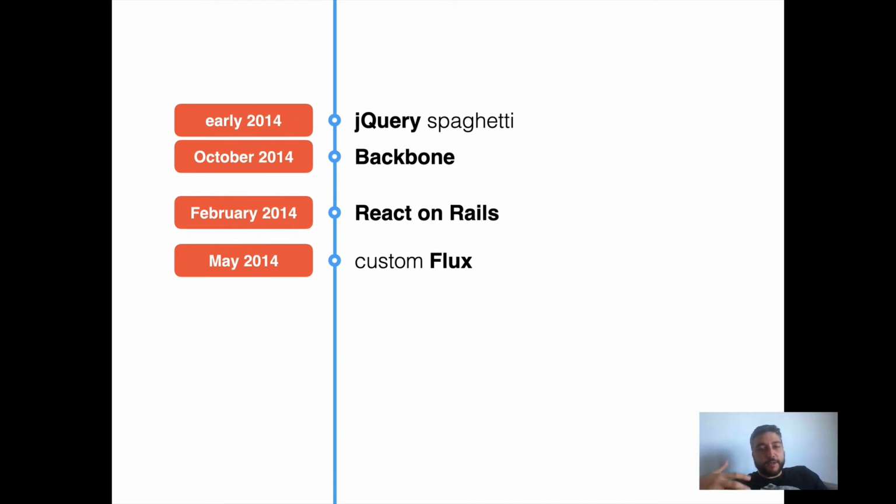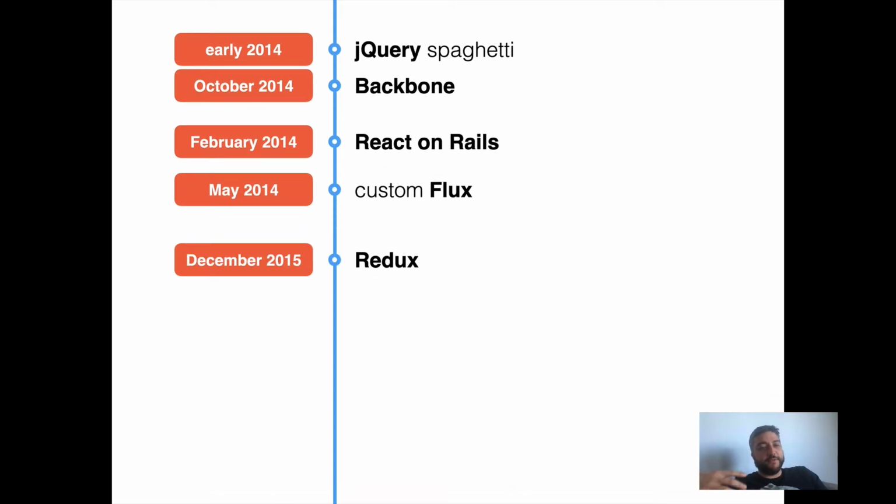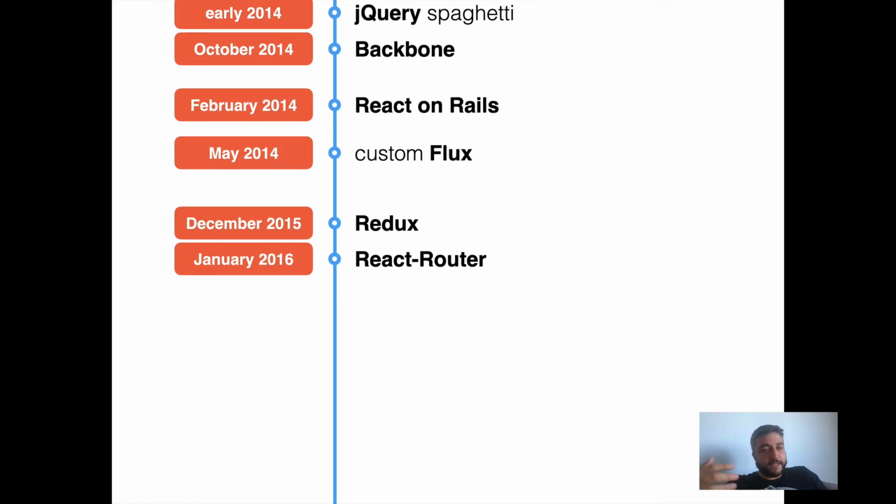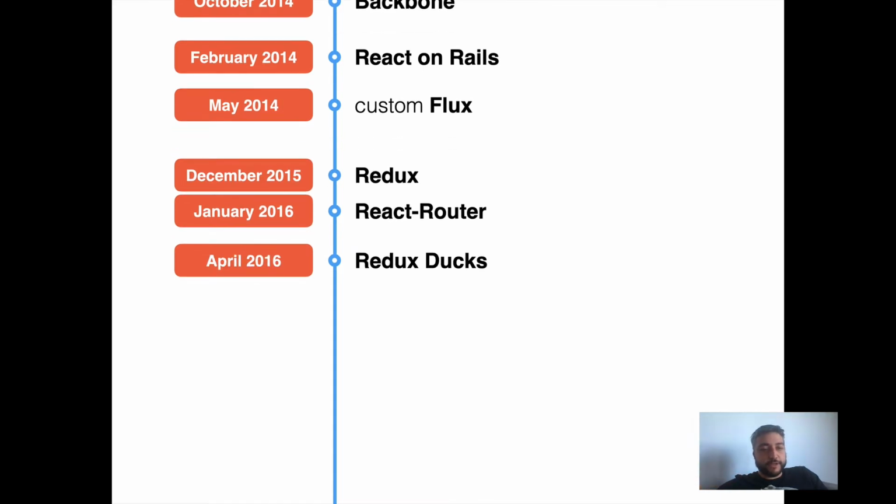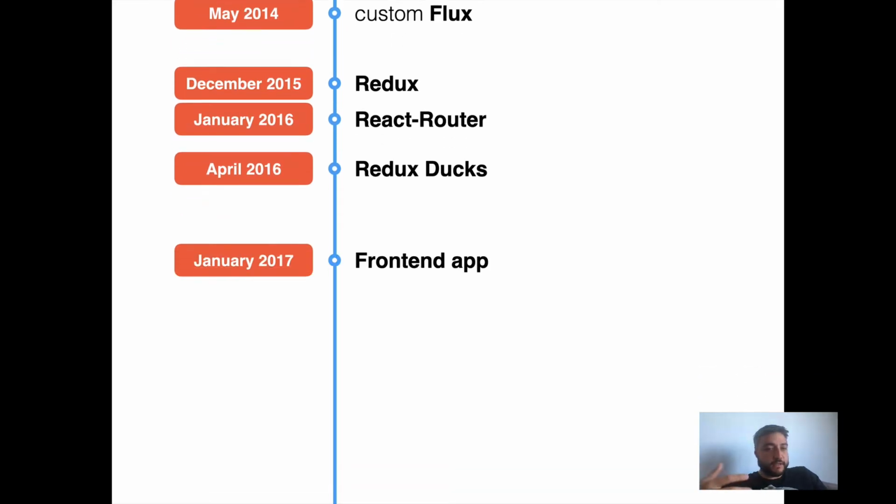At some point in the React ecosystem, there was also Flux, which is a bit forgotten nowadays because everybody switched to Redux around 2015. People started using React as a full-fledged app around the React router. In 2016, I personally started organizing my Redux with something called Redux Dux.